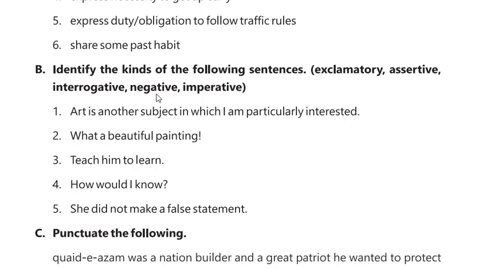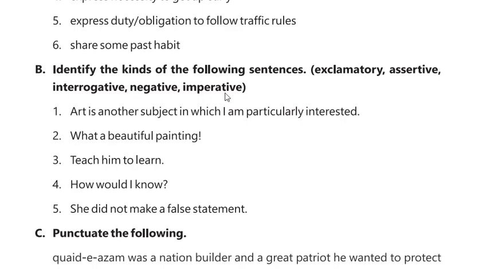Next one is negative sentences. Negative sentences indicate negation, denial, or disagreement, and usually use the words not or no. For example, I haven't read this book. This is a denial of reading a book. I have no pen. This is a negation of having a pen. He is not going to school.